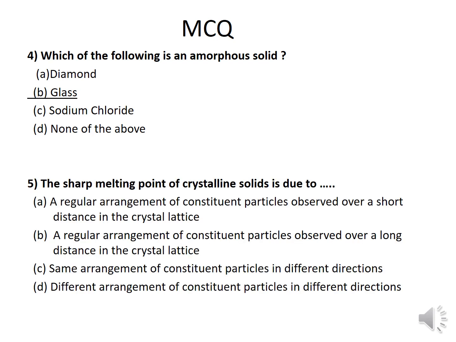The sharp melting point of crystalline solids is due to what? Crystalline solids have a sharp melting point. Why? Because they have a regular arrangement of constituent particles.